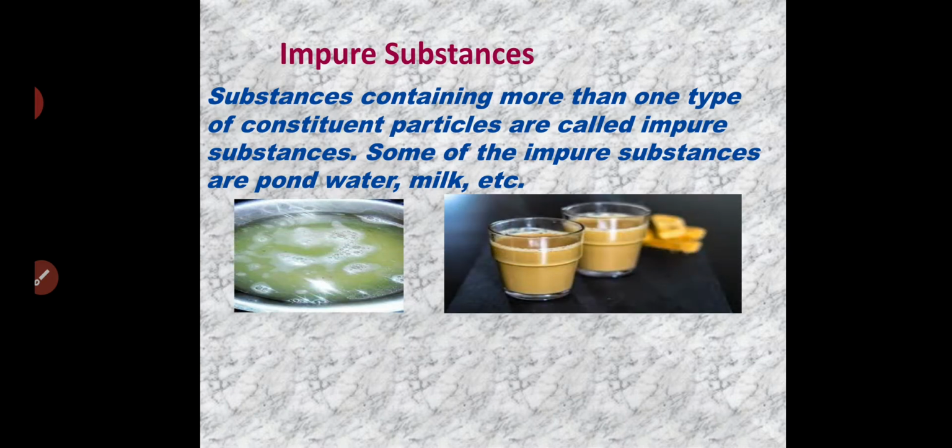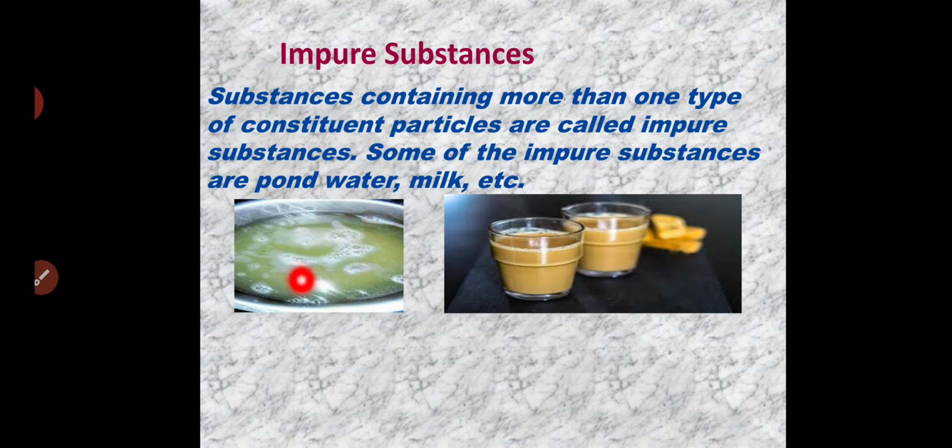For example, tea. If you take tea, it is a mixture of water, milk, tea powder, sugar, etc. Right? If you take sugar syrup or soap powder solution, that time also it is a mixture of water and soap powder or sugar.